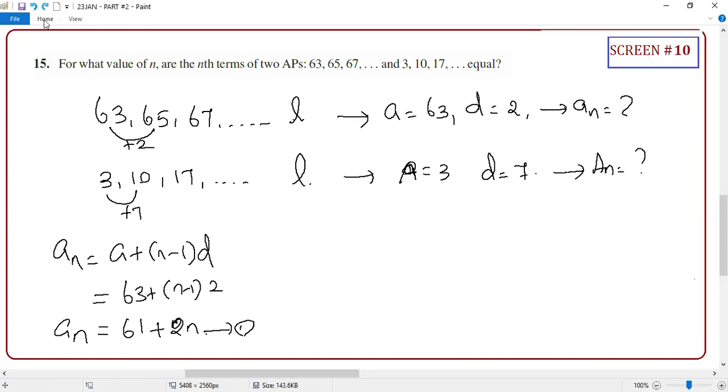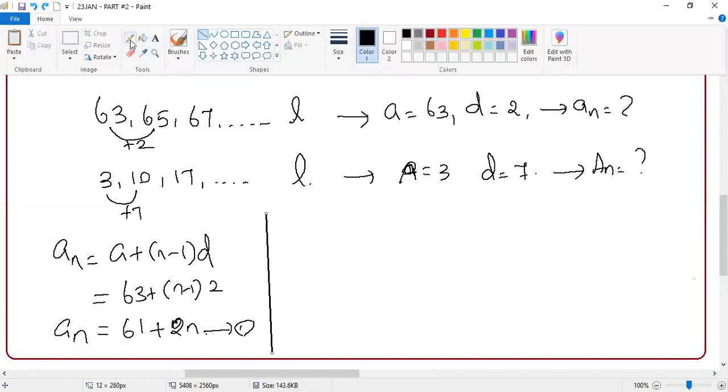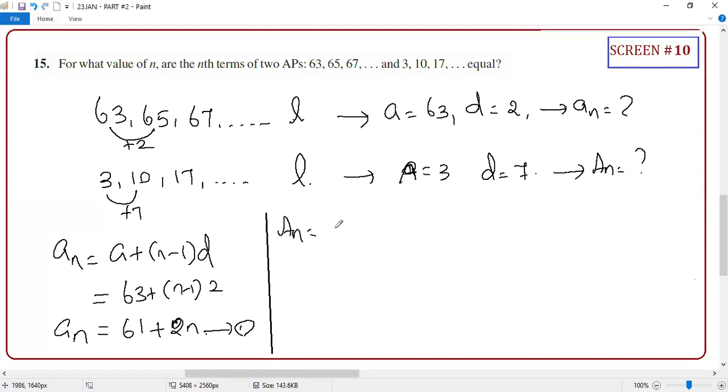Now you find the nth term of the second AP. AN equal to the same, A plus (N minus 1) into D. Capital A is 3. (N minus 1) into D, with D as 7, gives 3 minus 7, which is minus 4. So can I write 7N minus 4? Correct or not? That is equation number 2.